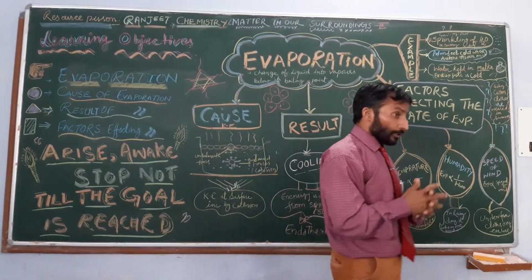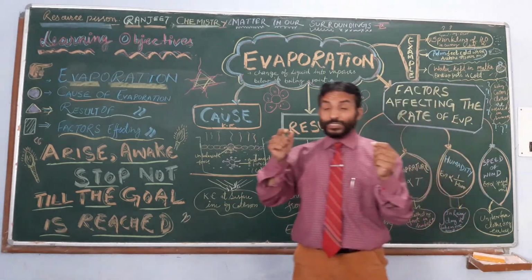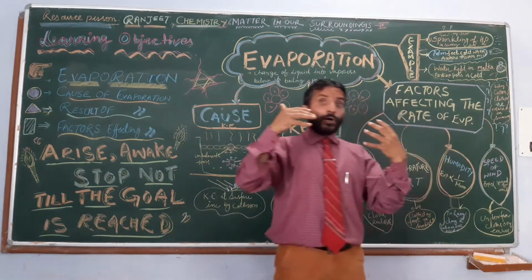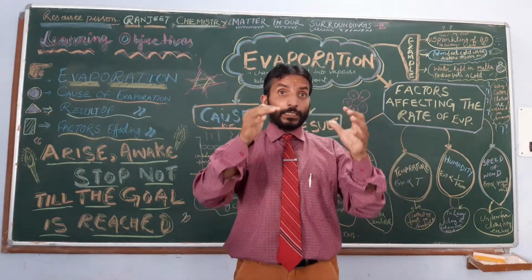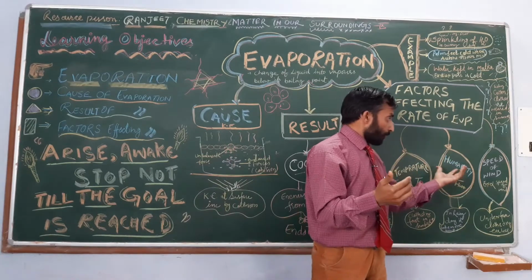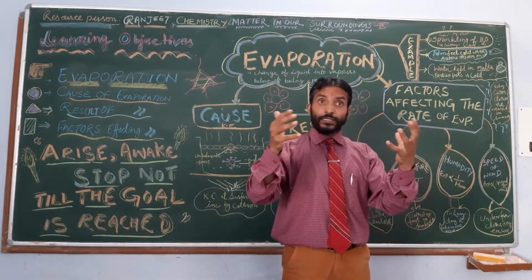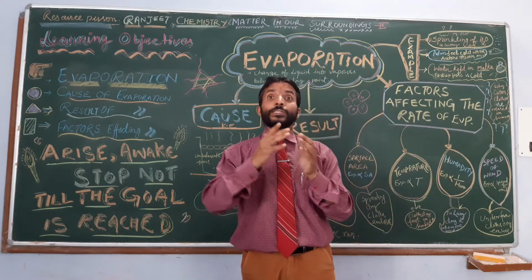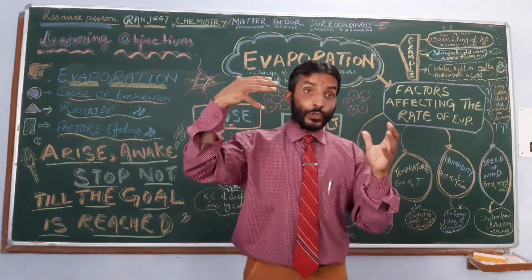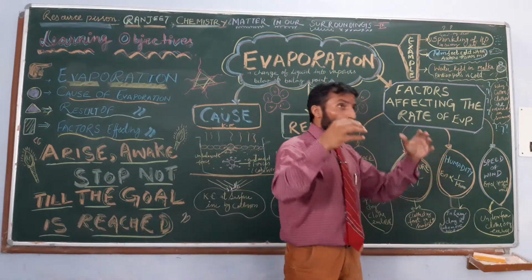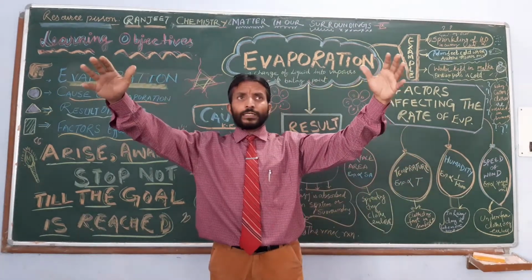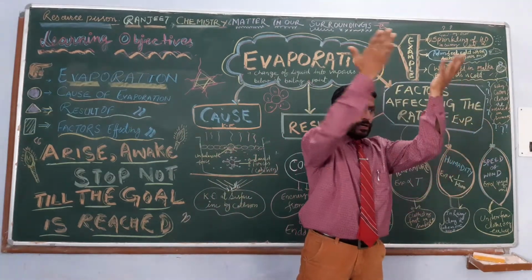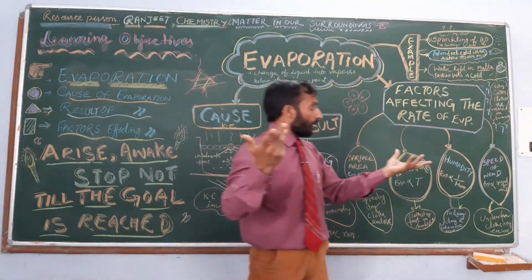Yes. Next is humidity. What is humidity? Dear students, humidity is the amount of vapors present in the air. More humidity means more vapors are in the air. So we have seen that evaporation is inversely proportional to humidity. Because if vapors are already there in the environment, no more vapors will come out from the liquid.